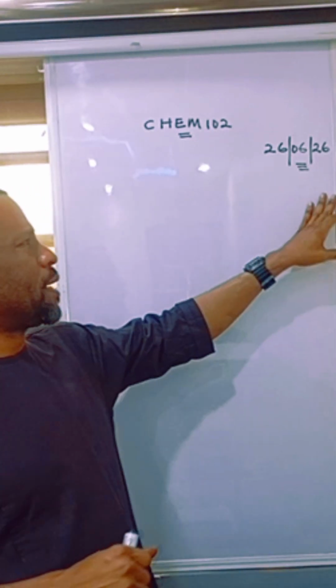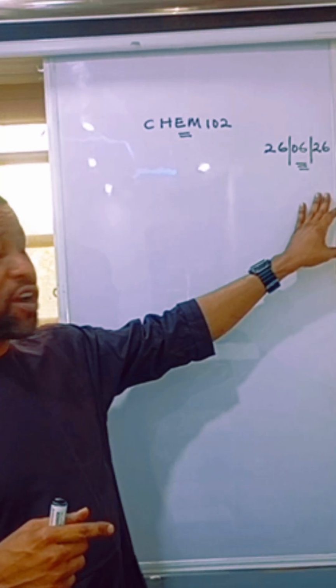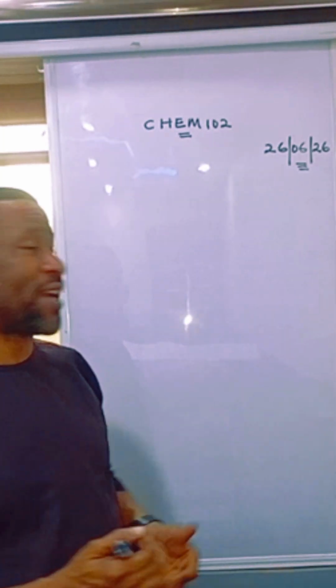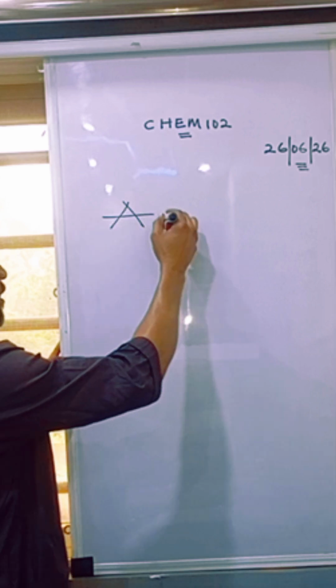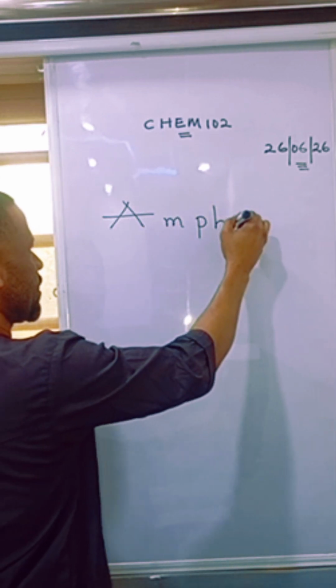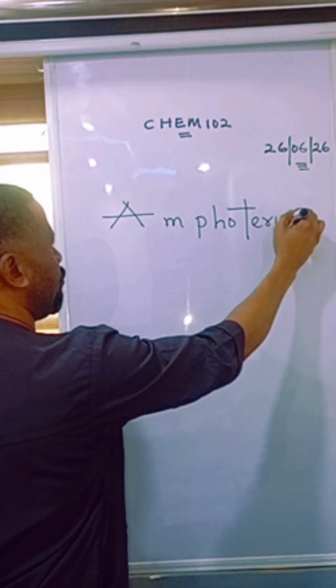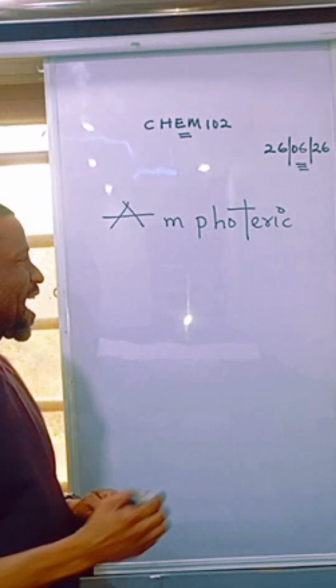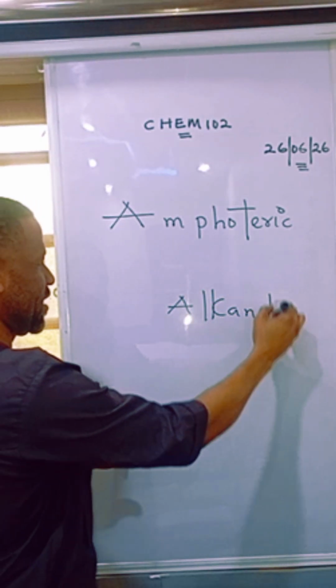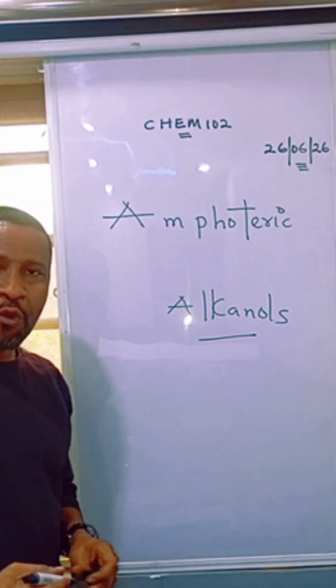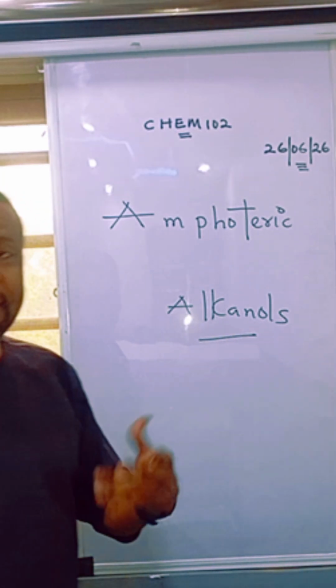Now, we'll be talking about the amphoteric nature of alkanols. Amphoteric. Look at the word. Amphoteric nature of alkanols. The man of the moment is alkanols. We are still on alkanols, and we are discussing their amphoteric nature.